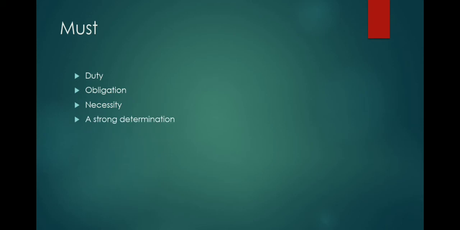And examples of these usages, the first one is, I must perform well in the game. Strong determination. When we see the word will, there also we come across the usage of determination. But compared to will, here the usage talks about strong determination. I must perform well in the game. There it's only determination, but here strong determination.